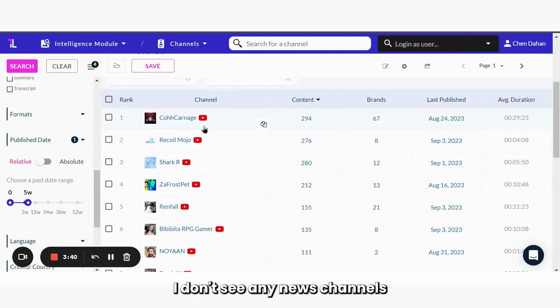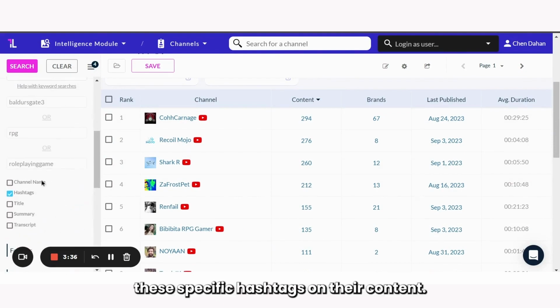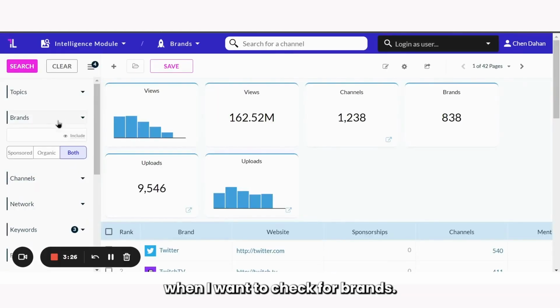I don't see any news channels or any music channels. These are all channels that put these specific hashtags on their content. So this shows that I'm getting top-notch, really accurate results. And it holds when I want to check for brands.